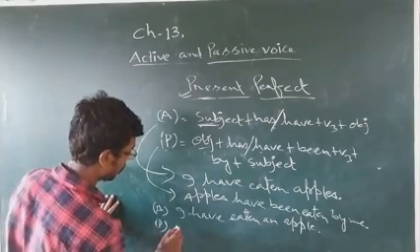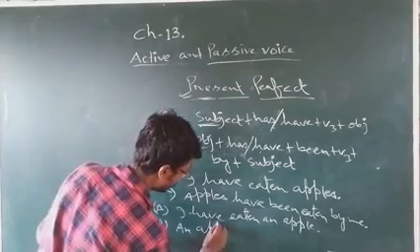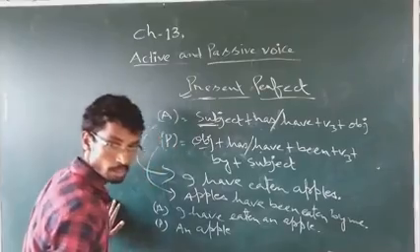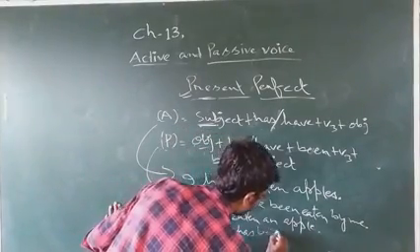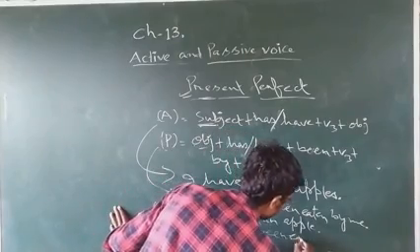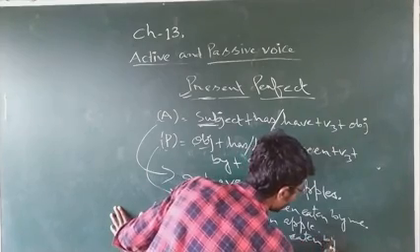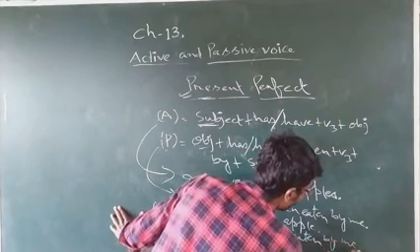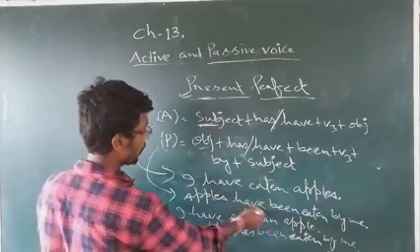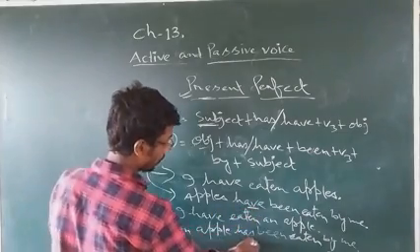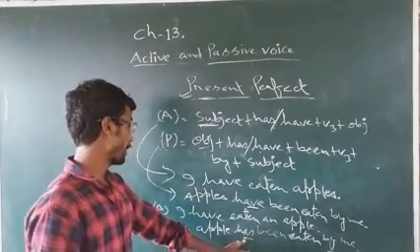For passive: an apple has been eaten by me. So you can see the difference here. Here, apples have; here, apple has, because it is third person singular number, so it is has.